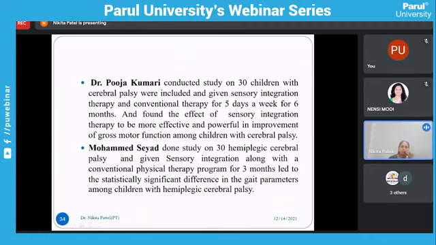Here the gait parameters can be improved, because sometimes we think the patient's strength is good and the tone is almost normal, but the patient is not walking properly. Why? Because sometimes the vestibular system and proprioceptive system are not working properly. So if you work on the proprioceptive and vestibular systems, you can definitely get a result. In this way, sensory integration therapy is a very important part for children with cerebral palsy.